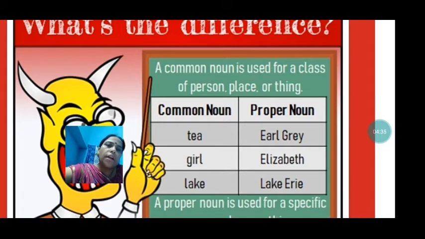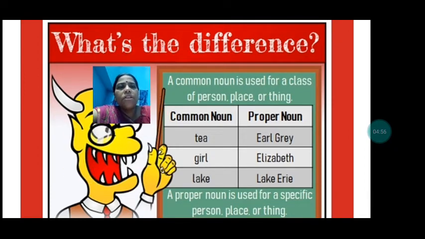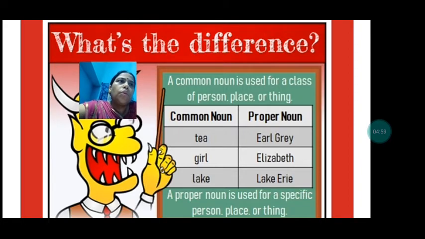Lake. Which lake? Talking about which lake? Lake Erie. So lake is the name given to a small water body, and talking about Lake Erie, that is a proper noun. Now suppose you want to go to another city and visit that city. Then there you will be asked where did you visit. Suppose you have gone to Ranchi.